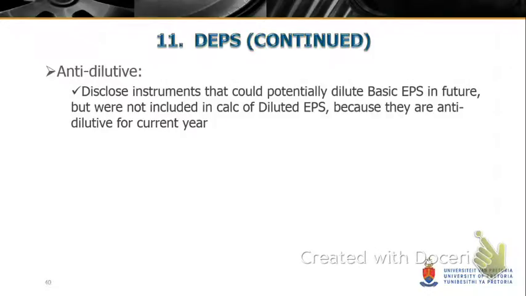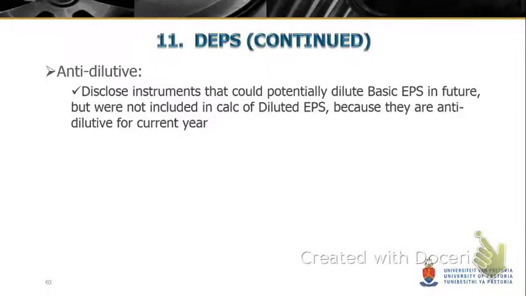Now, if a share is anti-dilutive, what do we mean by that? Anti-dilutive is that it actually causes a positive effect, that if those shares are converted from the one instrument to another, that it is a positive influence on the earnings, then it can be anti-dilutive. But we have to disclose this instrument that could potentially still have a basic EPS the diluted EPS in future, even though in the current year it was not included in the dilution because it had an anti-dilutive effect.